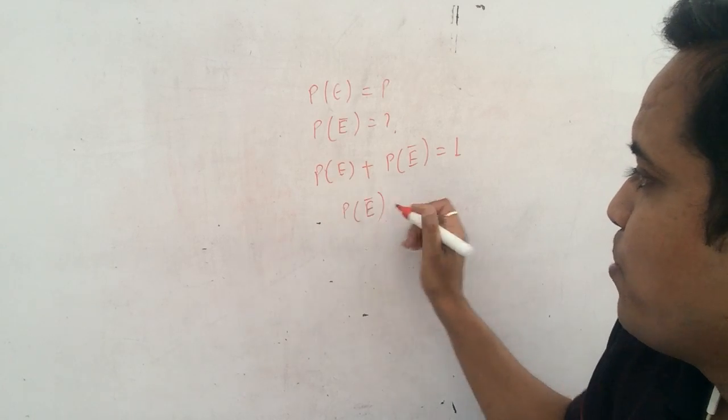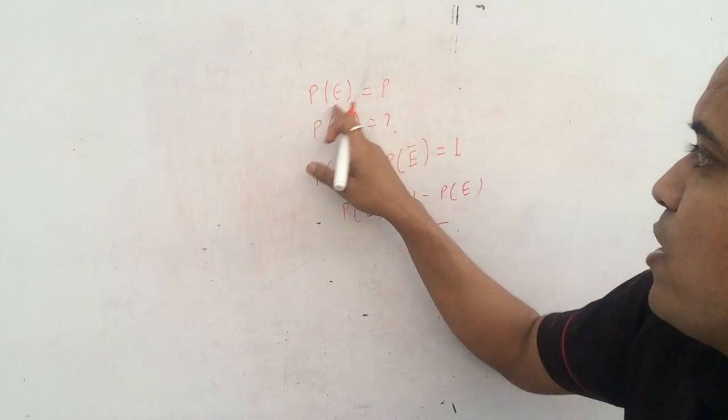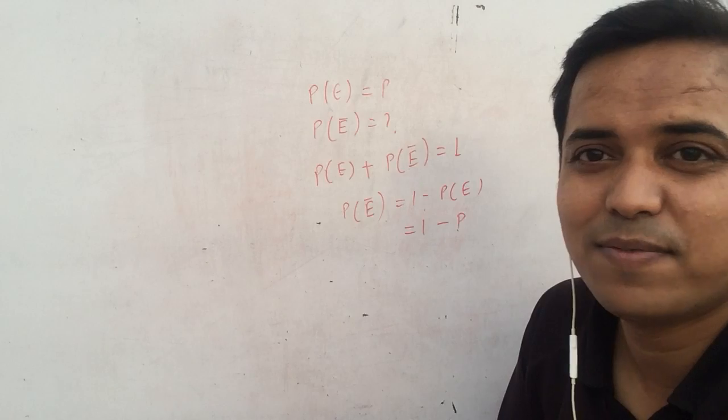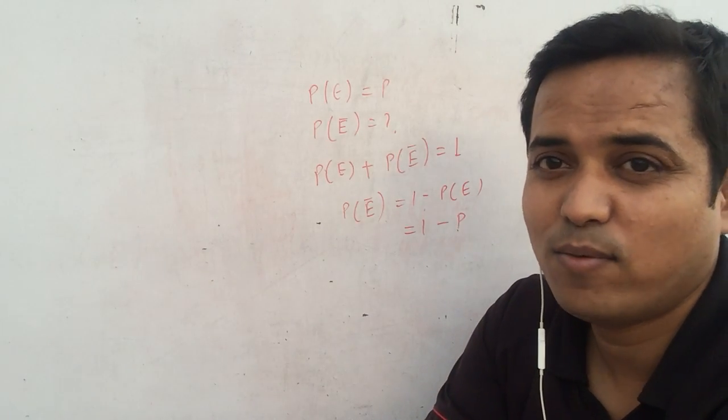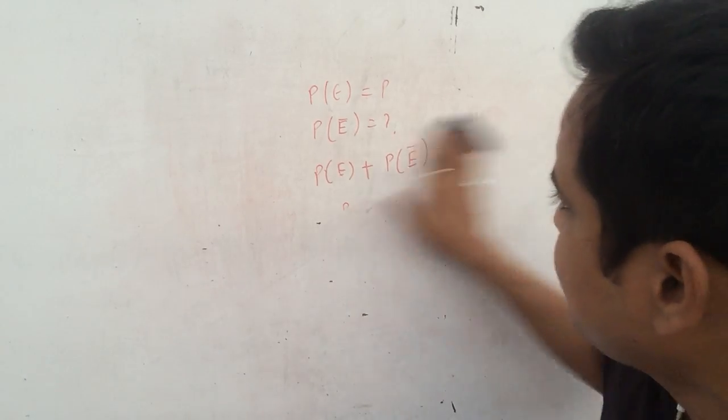When you transpose, you get the probability of E's non-happening, which is 1 minus the probability of happening. What is the probability of happening? It is P. So if the probability of happening is P, what is the probability of not happening? It is 1 minus P. Very easy question.